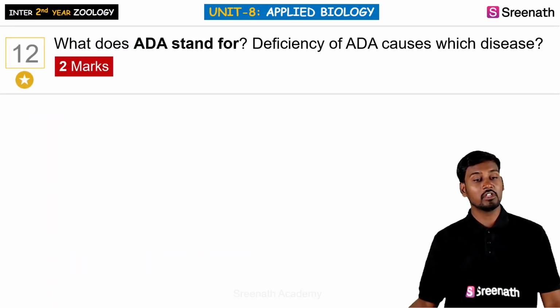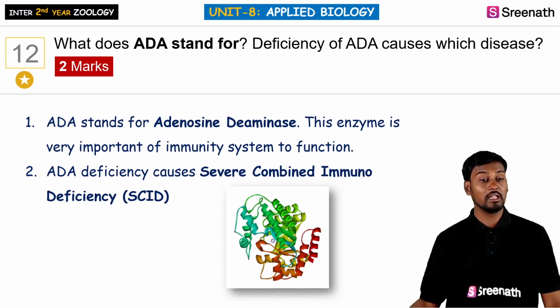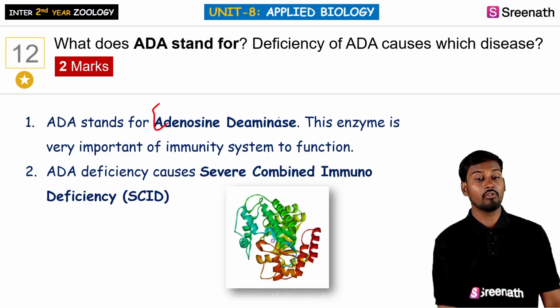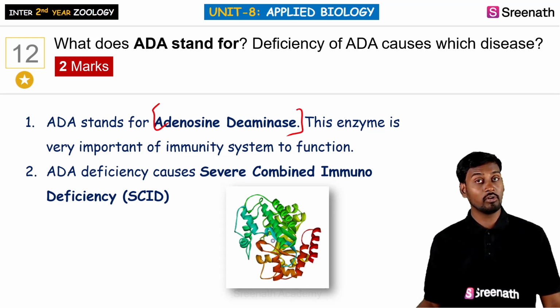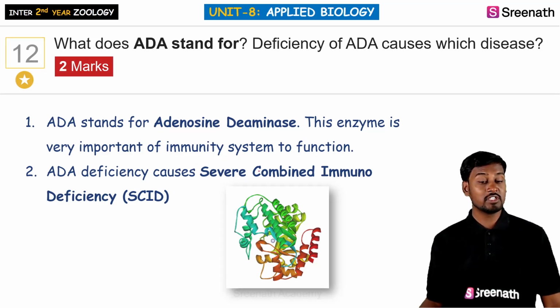And the 12th question is: what does ADA stand for, and what disease do we get from the deficiency of ADA? So ADA stands for adenosine deaminase. This is the enzyme which is very important for the immune system to function. So ADA deficiency generally causes severe combined immunodeficiency syndrome.